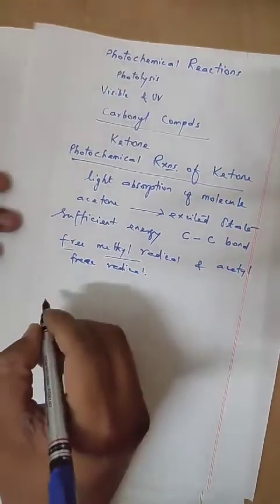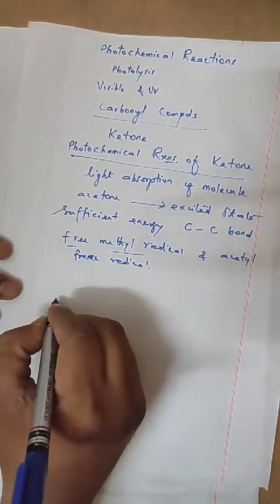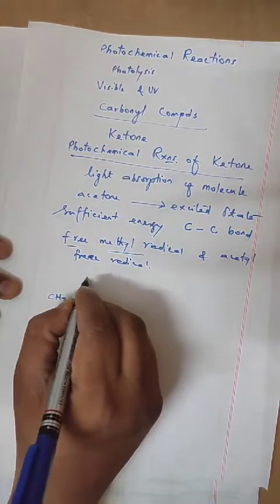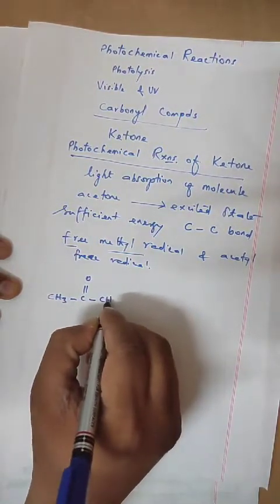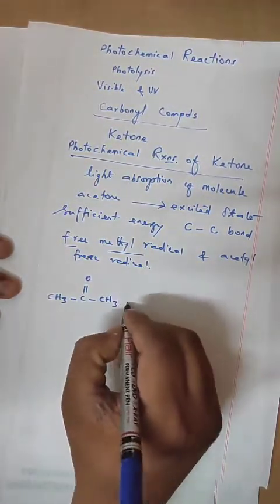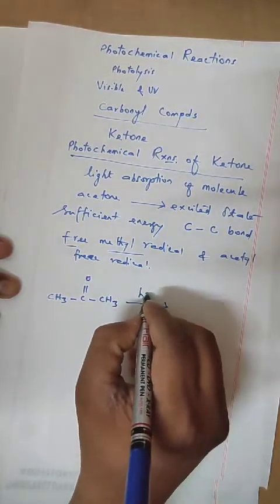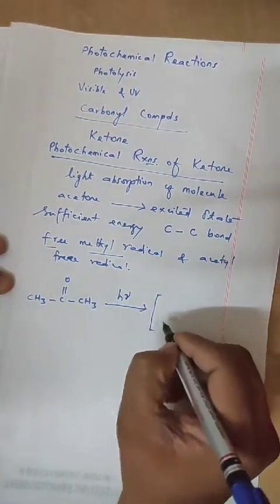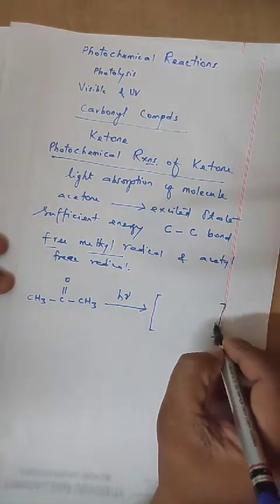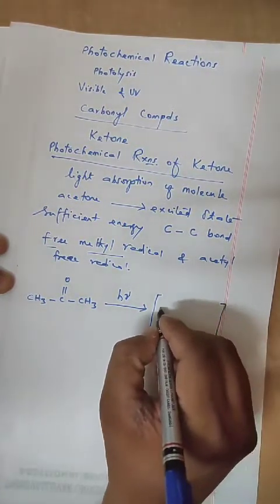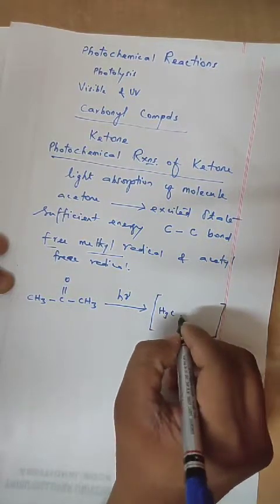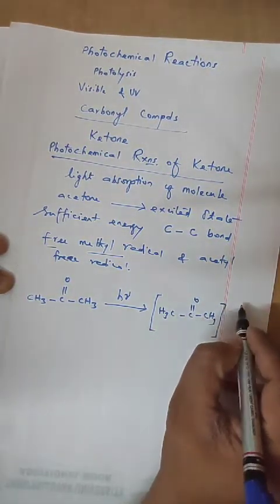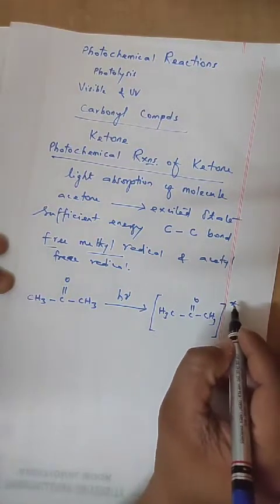Now look at this acetone, CH3, C double bond O, CH3. Under photochemical reaction, what will happen? It forms an excited state, that is CH3, C double bond O, CH3 excited state.